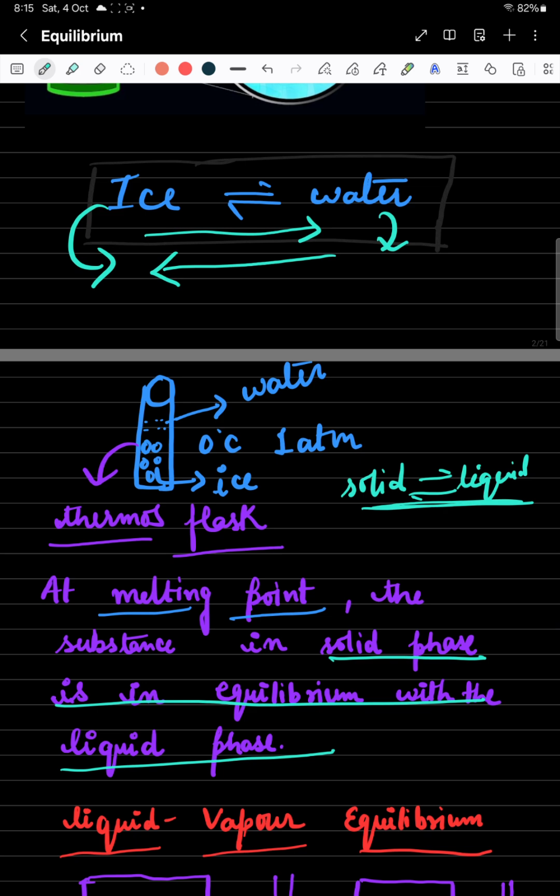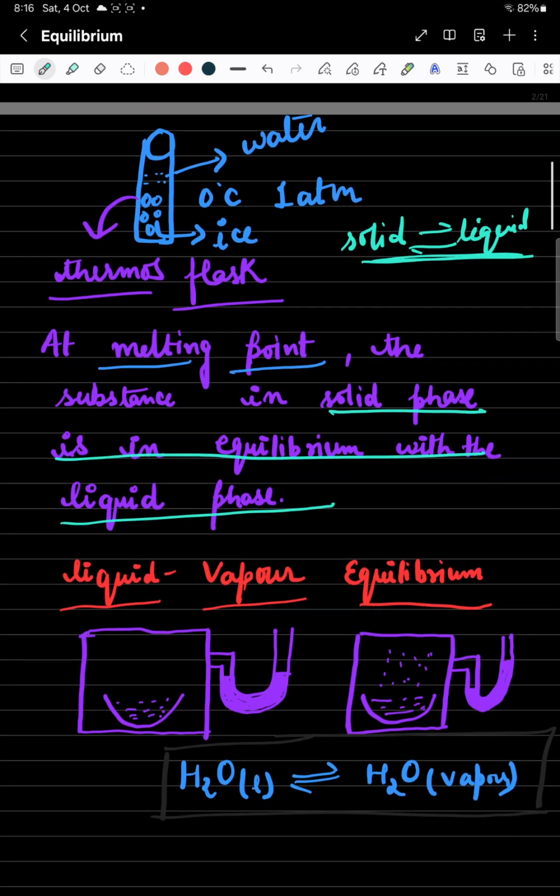And we can easily understand why the temperature remains constant, because both processes are occurring simultaneously, and the latent heat concept that we have already studied in the previous classes. So we can easily understand the temperature is constant and both phases are present. That temperature is your melting point, or you can say the freezing point of that particular substance.